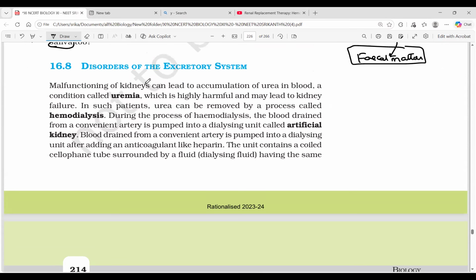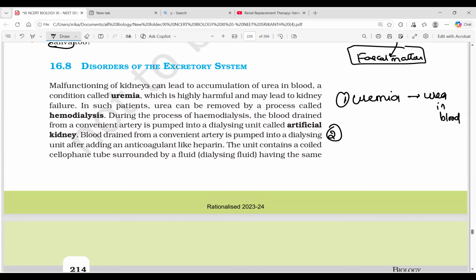Disorders of the excretory system. Number 1, uremia. This disorder is highly harmful and may lead to kidney failure also. Malfunctioning of the kidney leads to the accumulation of urea. In a single line, urea in the blood due to malfunctioning of the kidney is called uremia.